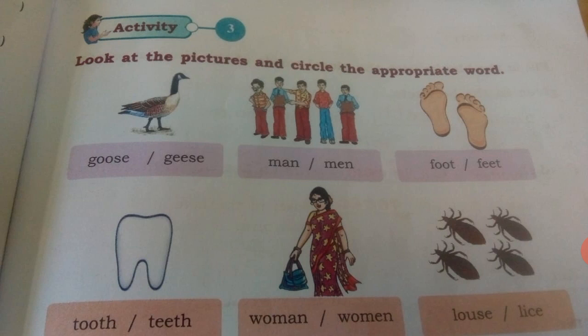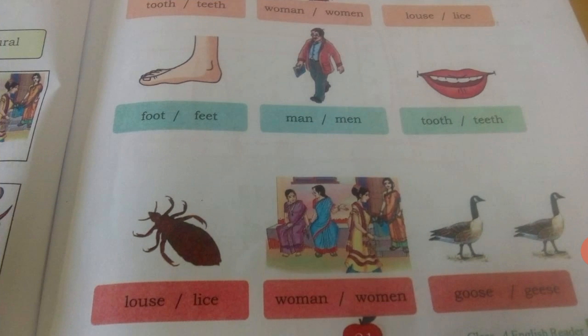So here the singular form is louse and the plural form is lice. Here don't confuse it with the word lies, that is, lies. Okay, see, foot, feet.